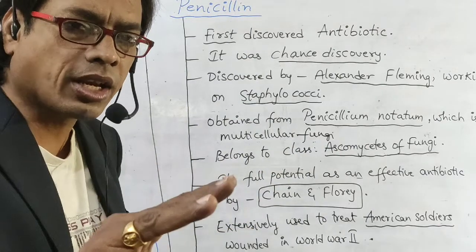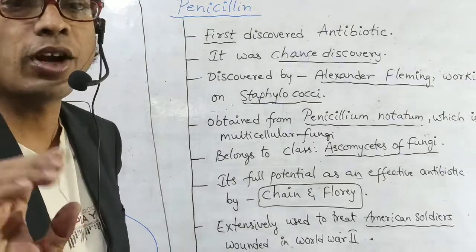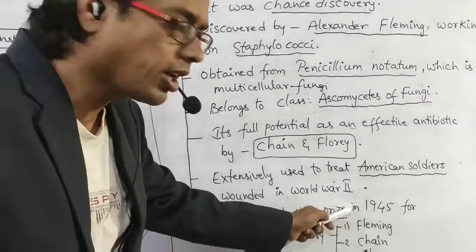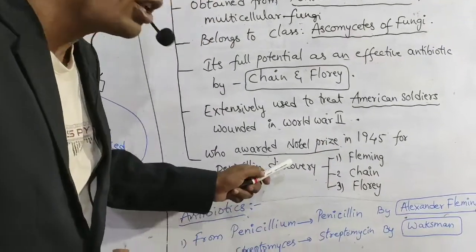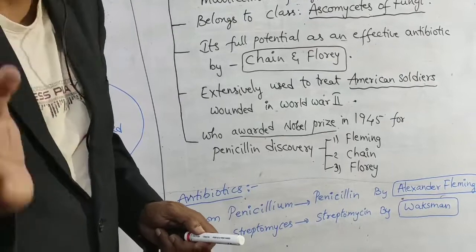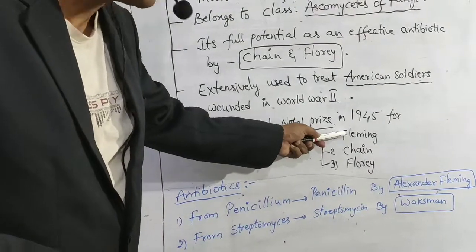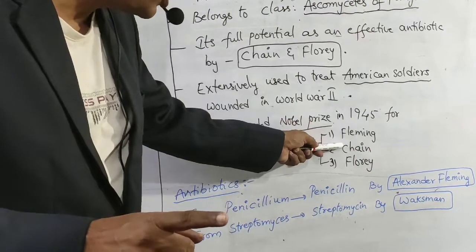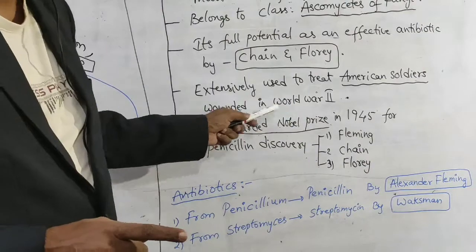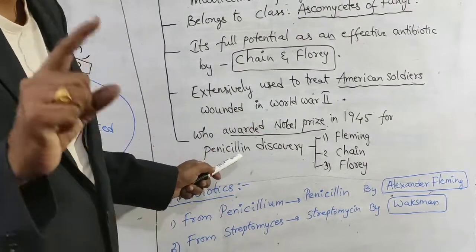All those three persons were awarded the Nobel Prize in 1945. Not only Alexander Fleming but also Chain and Florey were awarded the Nobel Prize in 1945 for the discovery of penicillin.